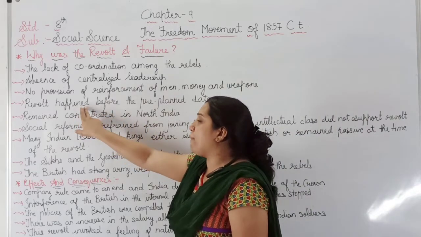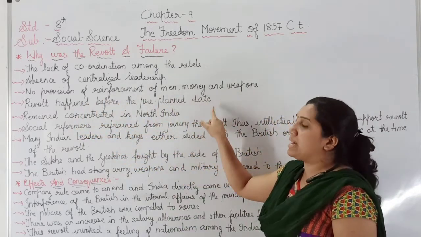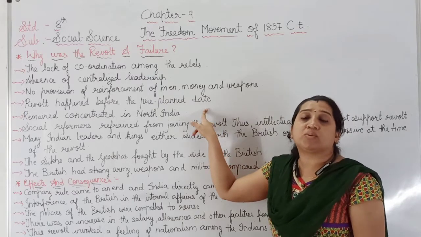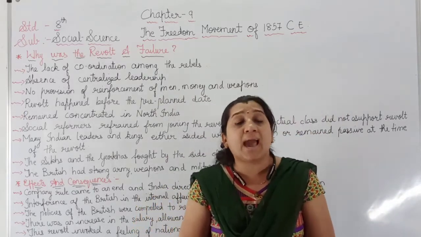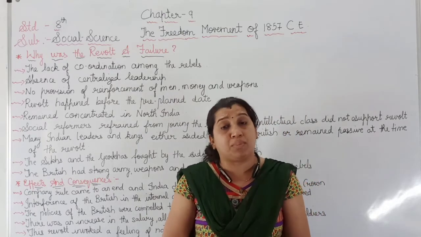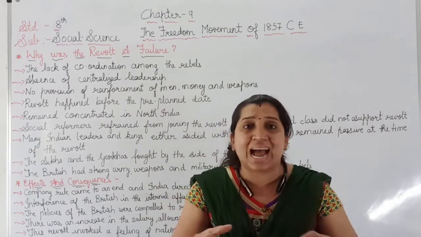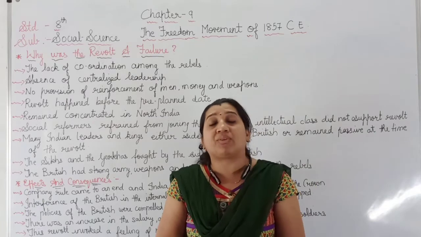Next, the revolt happened before the pre-planned day. The date was fixed as 31st May 1857, when we were going to fight against the British and start the revolt of 1857.